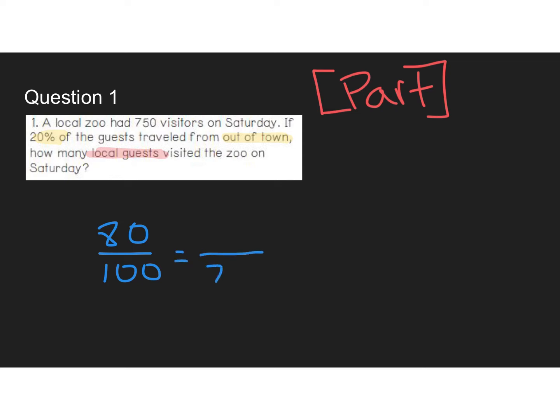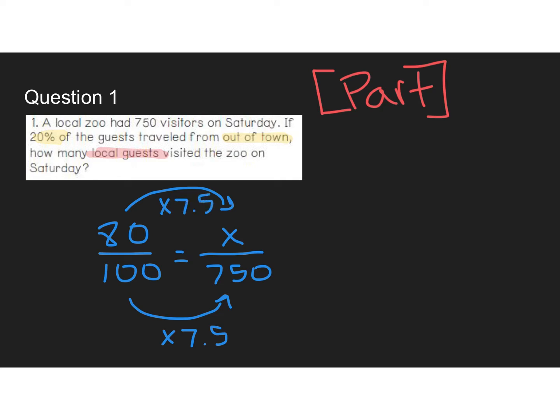Then our total was 750, and we're looking for our part. Then I just need to think of, okay, how did I get from 100 to 750? You don't have to do it this way, but I would do times 7.5, and then on the top I would also do times 7.5.